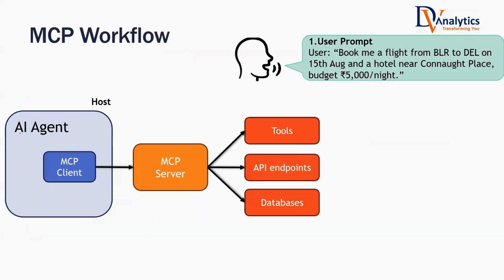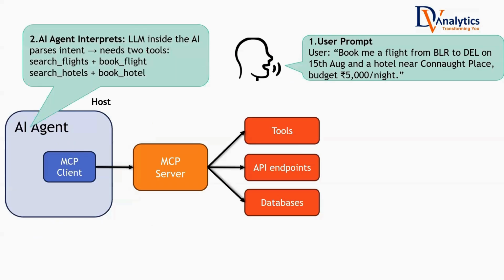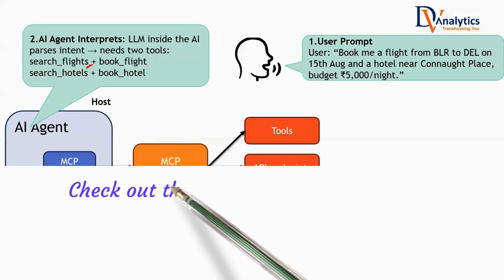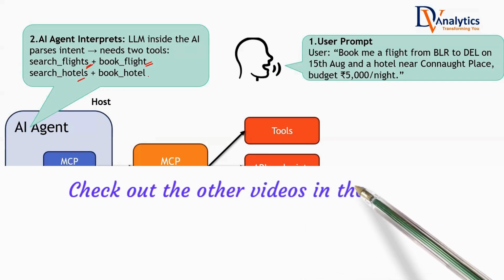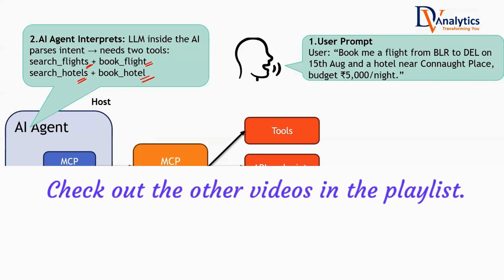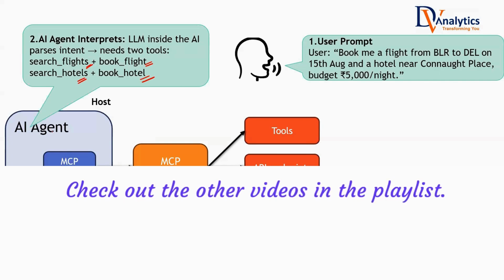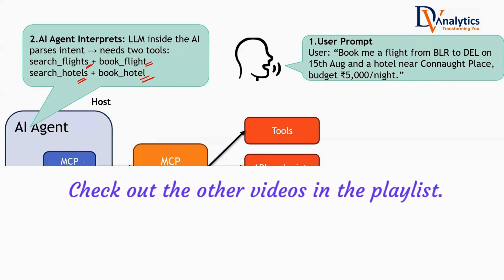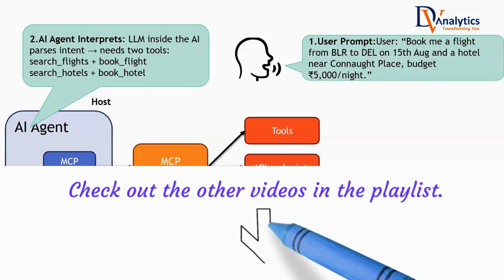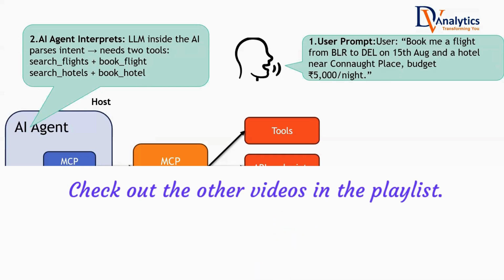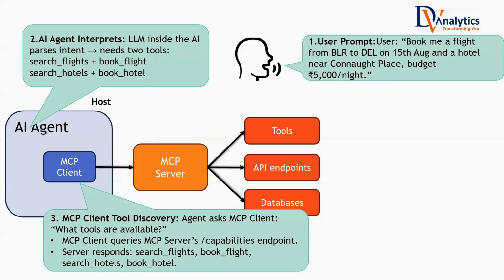The large language model inside the AI agent will understand the user's natural language query and it decides, you know what, for me to do this, I need tools like searching the flights, booking the flights, searching the hotels, booking the hotels. Then the next step is the MCP client, which is with the AI agent, will be doing the tool discovery. So it has to talk to the MCP server. So the MCP client does the tool discovery. The agent asks the MCP client. So this is one MCP client which sits with the AI agent. We're going to see that later on.